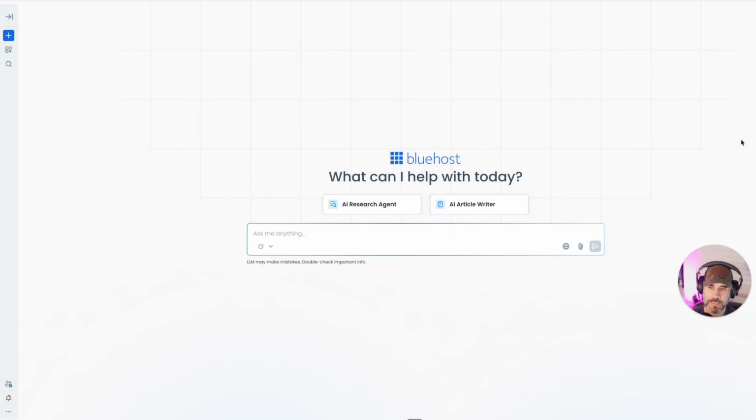All right, so we are inside, and as you can see, this is actually a service by Bluehost. Bluehost is one of the largest website hosting companies in the world. But more importantly, the big thing is that Bluehost has been around for a long time, and they basically built this tool that allows us to chat just like normal, but we have a bunch of different built-in large language models in here that we can use.